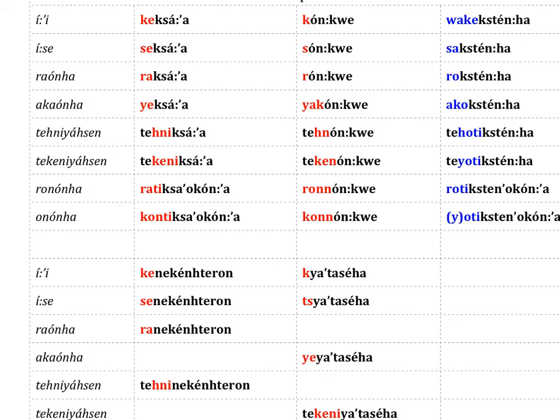Dehniasa means two males, or a male and a female. Dehniksa'a means two children. Dehnungwe, two people or two males. Dehodikstaha, two old people or two old men. Deganiyasa, this is to do specifically with females. So deganiksa'a means two girls. Deganungwe, two women. Deyodikstaha, two old women. Ronuha, a group of males or a group of mixed people.